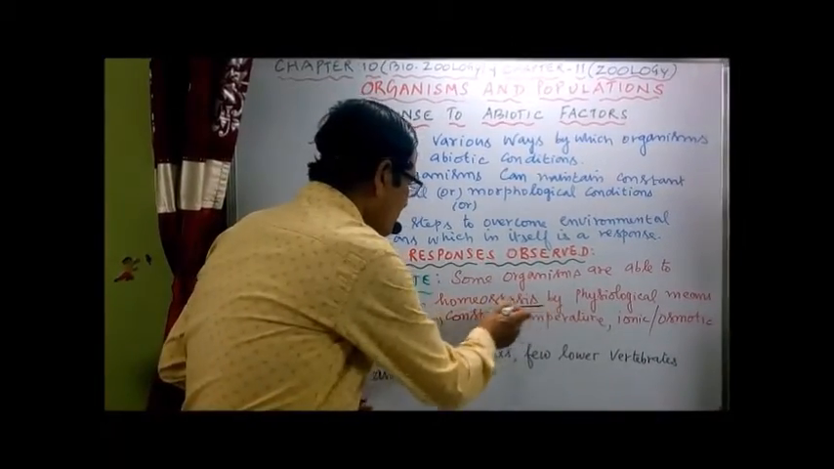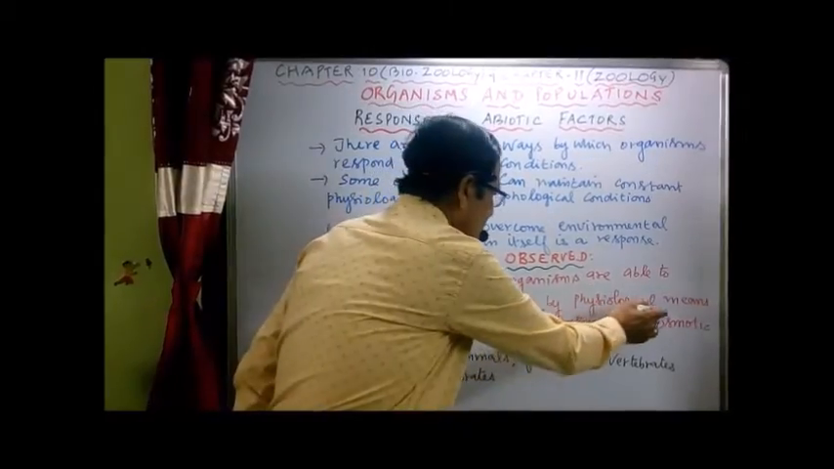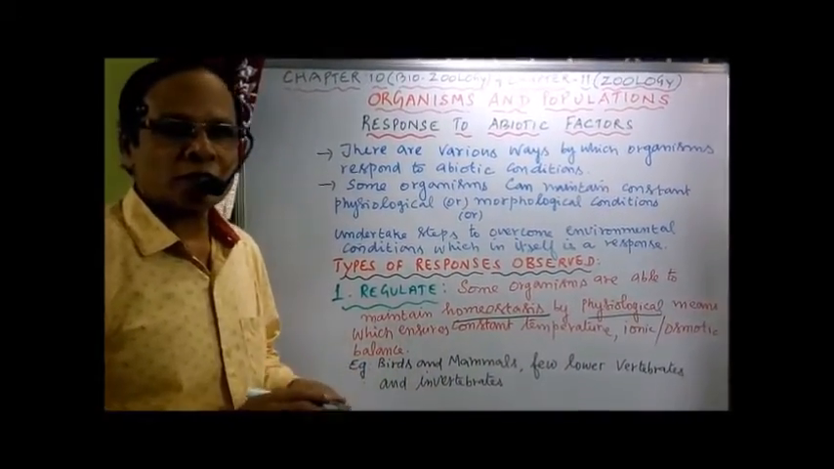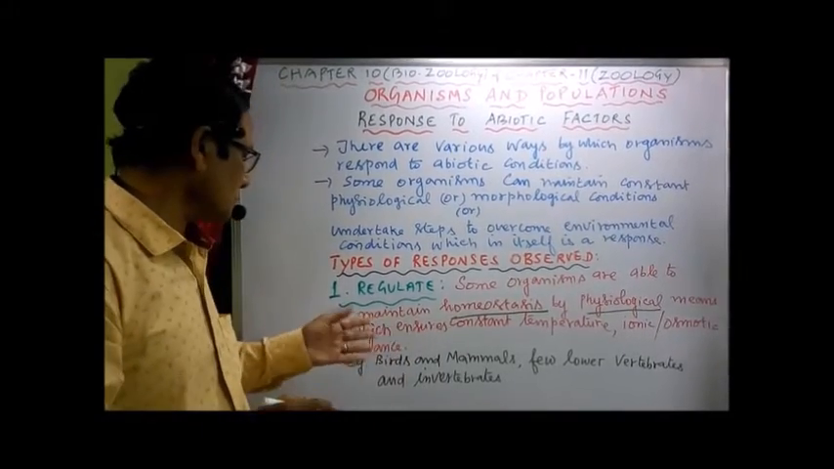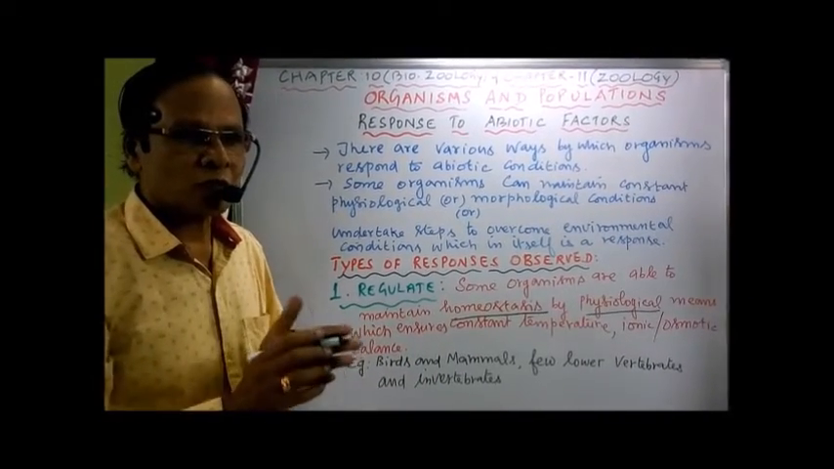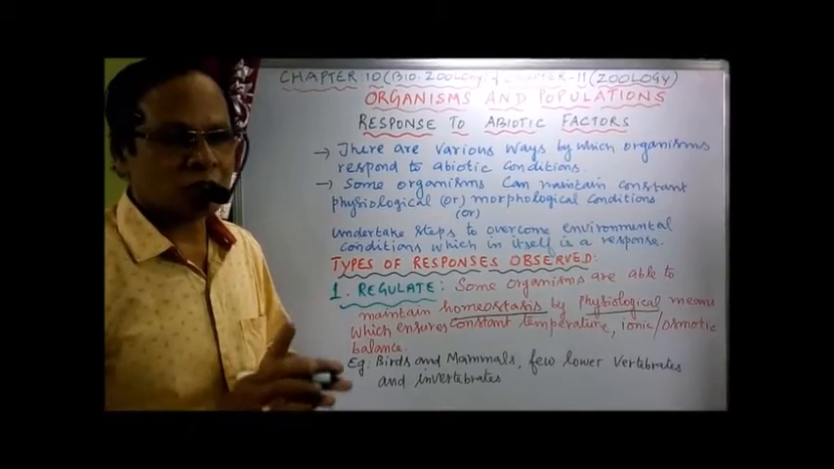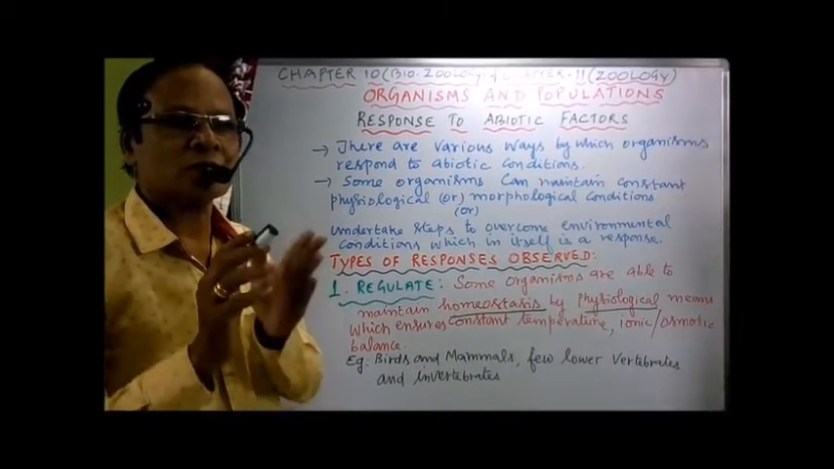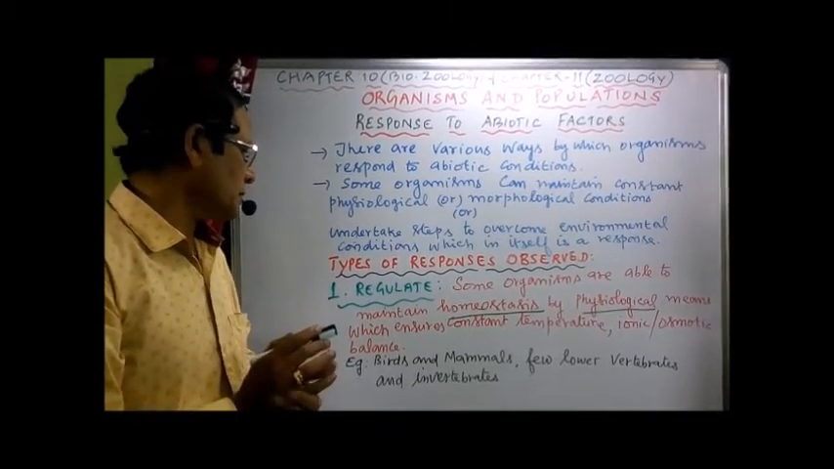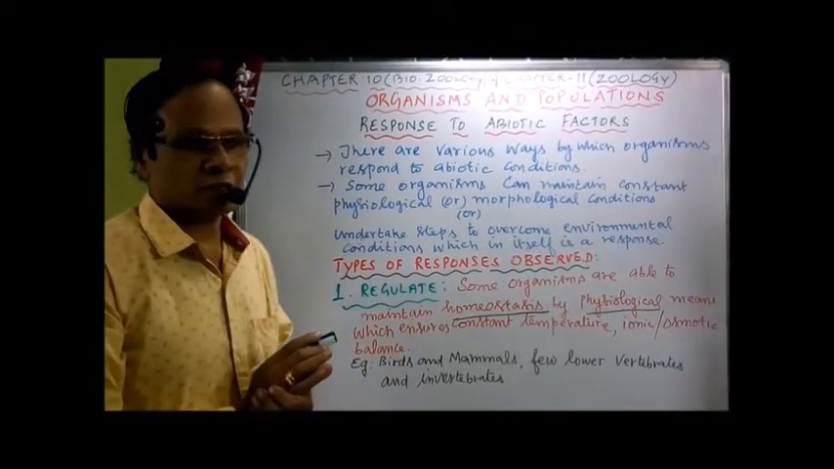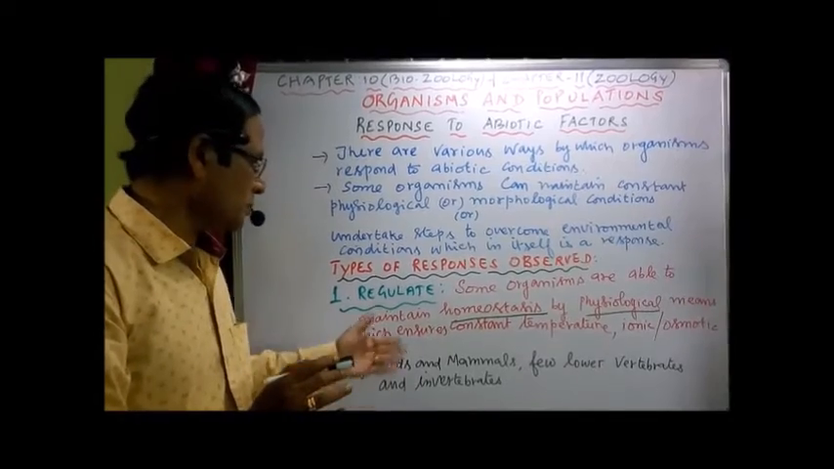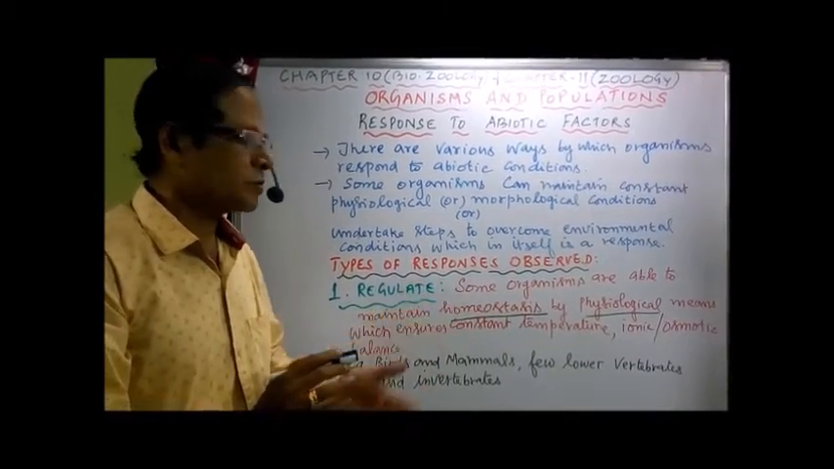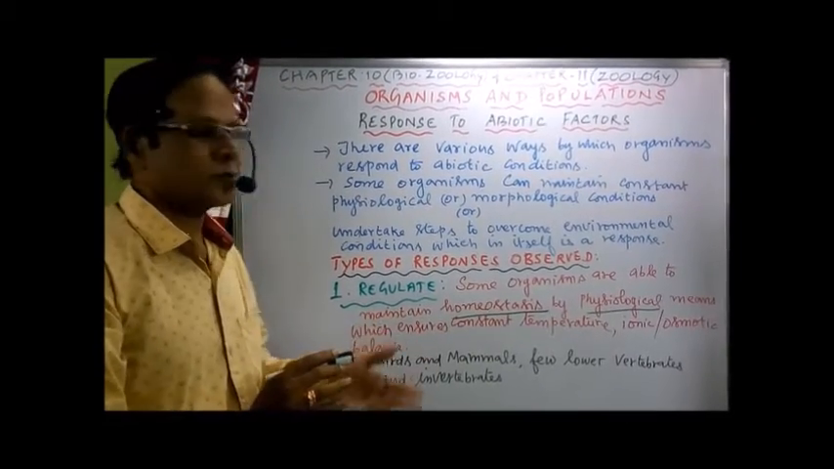By physiological methods, which ensure constant body temperature, ionic balance and also osmotic balance. Simply we can say those organisms which can regulate their body temperature, osmotic balance and ionic balance in constant equilibrium are called regulators. Birds and mammals have a constant body temperature, and a few lower vertebrates and some invertebrates also.